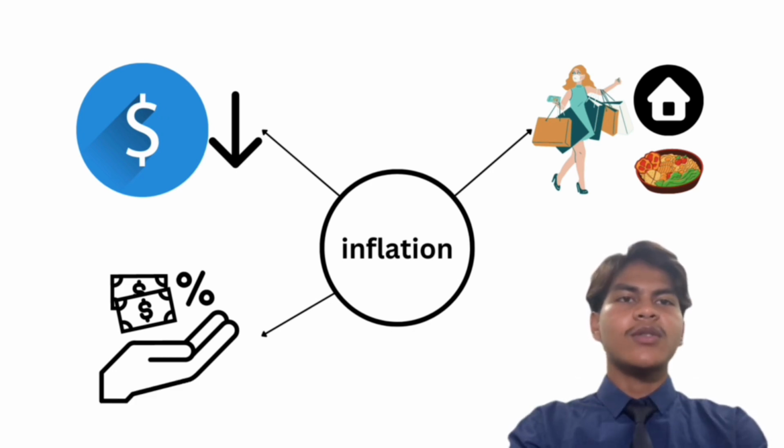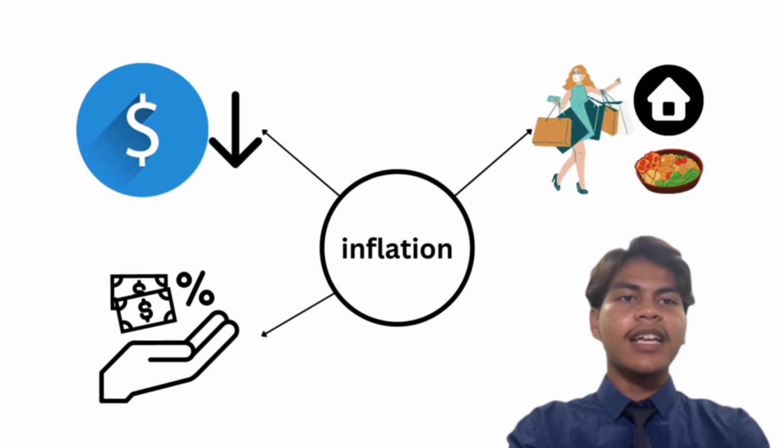Inflation refers to the sustained increase in the general price level of goods and services in an economy over a period of time. In other words, it is a decrease in the purchasing power of money, as each unit of currency buys fewer goods and services. Inflation is usually measured using various price indices such as the Consumer Price Index (CPI) or the Producer Price Index (PPI).